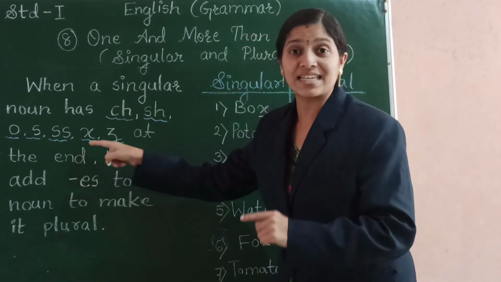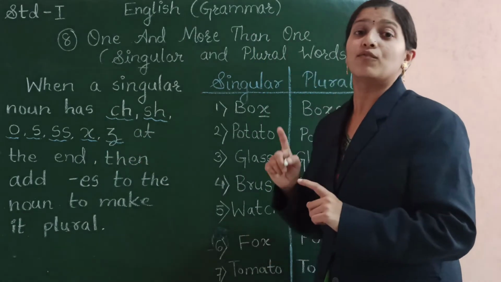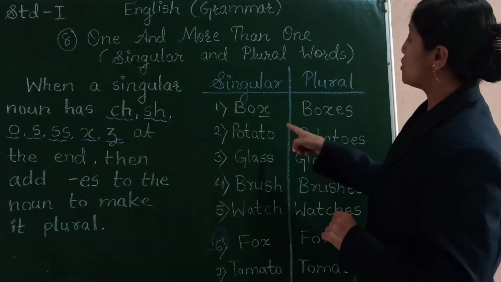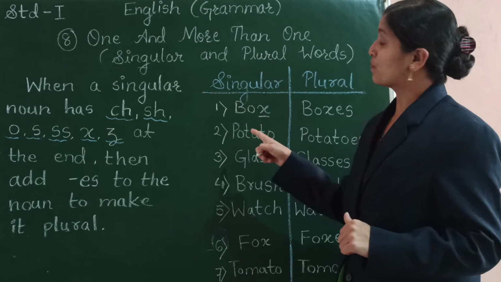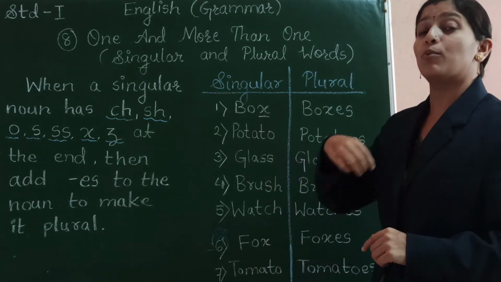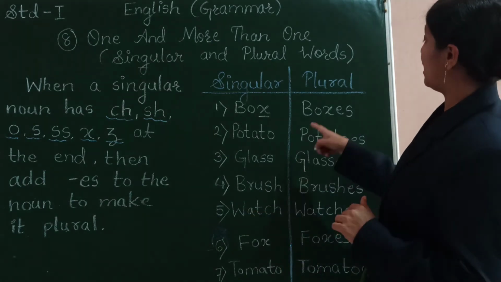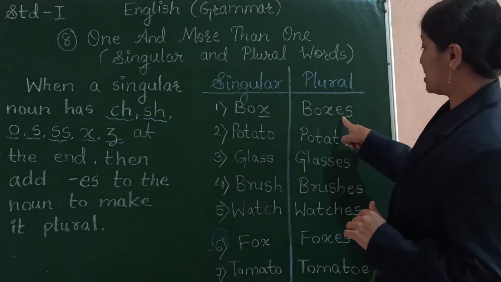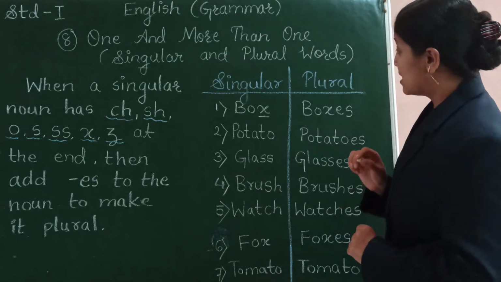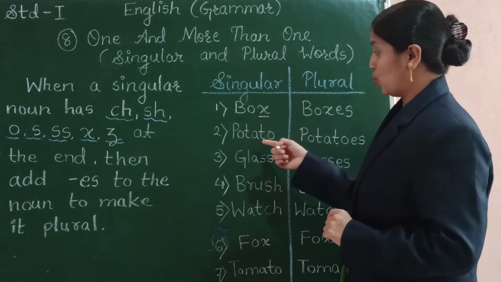If we have X at the ending of the word, we have to add ES to make it plural. So when we are speaking about one box, we write it B-O-X, box. But when we are speaking about more than one in number, we will say boxes. That is B-O-X-E-S, boxes.